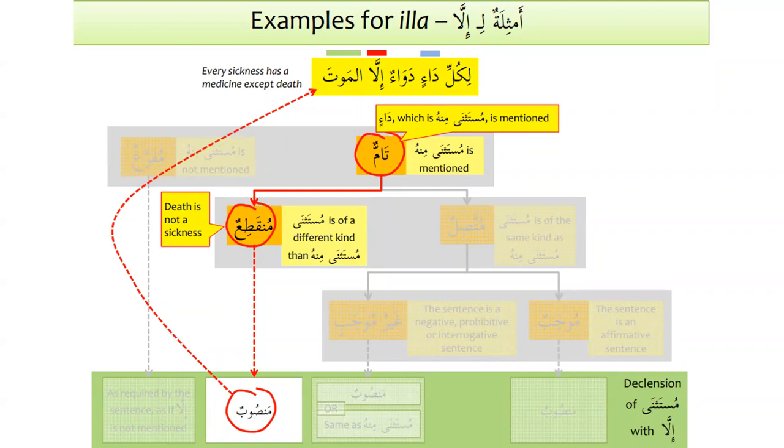Excellent. So mustathna is of a different kind. It is munqati'un. And there is no connection, because death is not a sickness, right? So there is no connection between medicine and death. They are two completely different things. So that's why we can say that this is munqati'un, and we know that when the one that has been exempted after illa is munqati'un, it will be mansub. So when it is tam, muttasil and mujab, it is mansub, and when the speech is munqati'un, when it is disconnected, it will also be mansub.